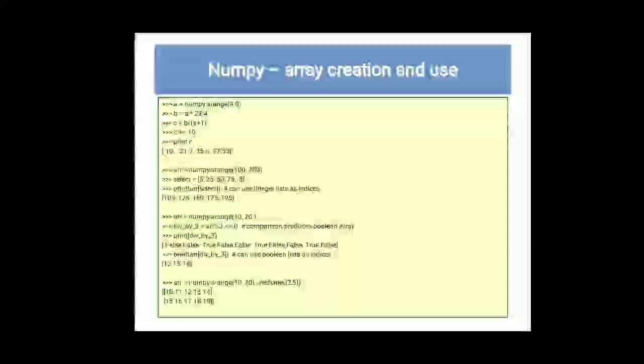Next one, numpy.arange(10, 20). There are comparison operations, and when you print this, it will show the following output. Then there is an interesting one, reshape. Reshape means first we have arange values 10 to 20, and then we arrange 2, 5. 2, 5 means we want 2 rows and 5 columns.